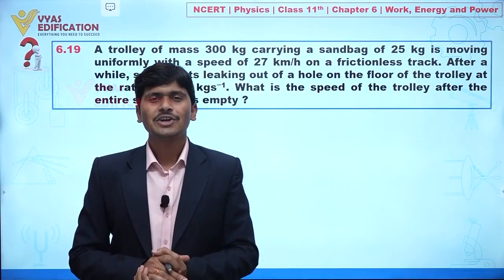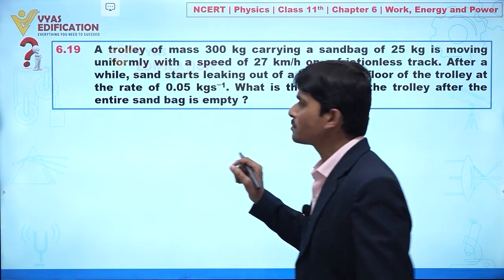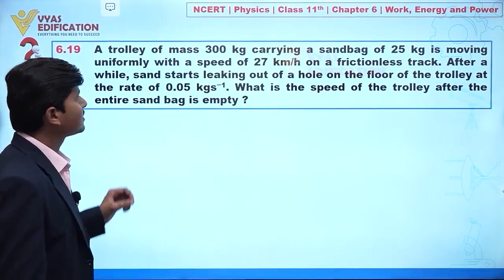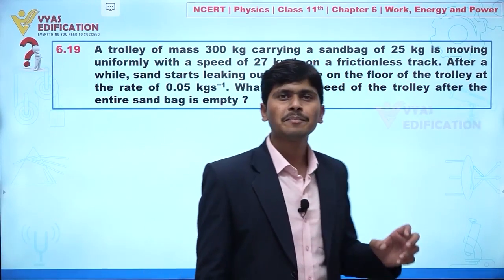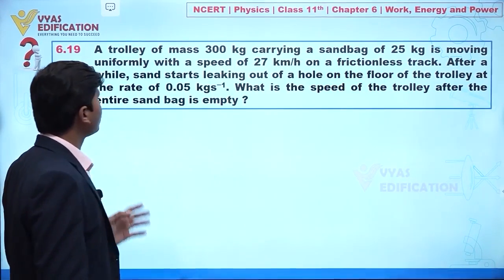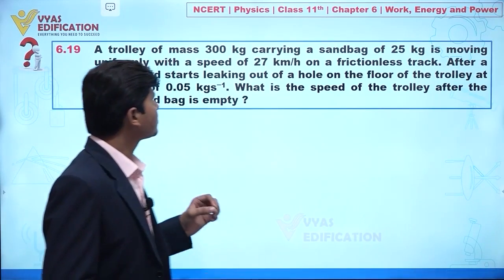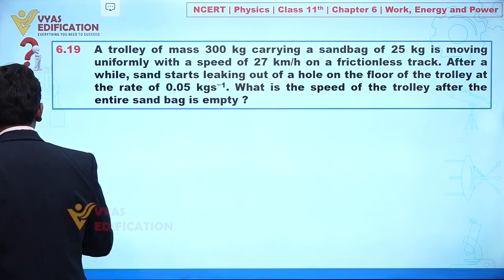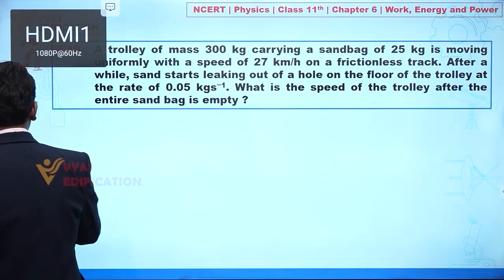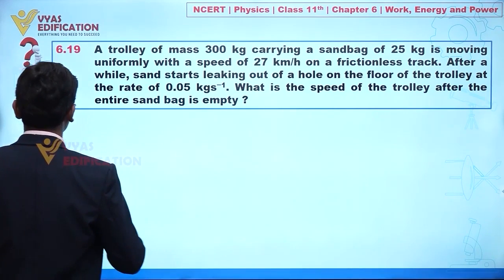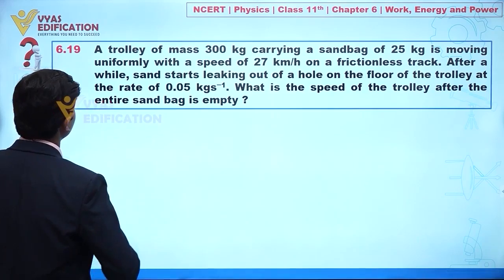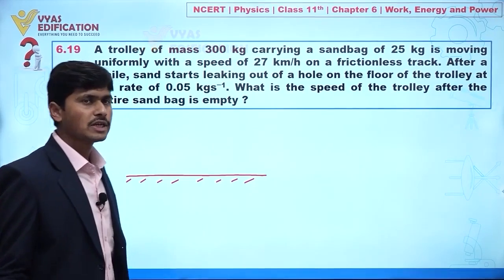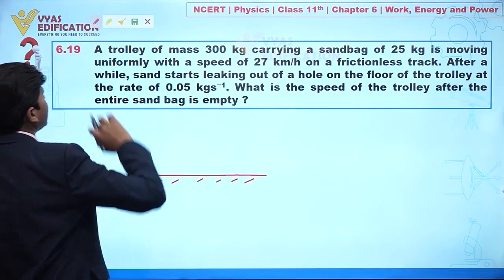Now students, we are going to discuss question number 6.19. In this question, a trolley of mass 300 kg carrying a sandbag of 25 kg is moving uniformly with a speed of 27 km per hour on a frictionless track. So let's suppose we have a situation like this. Let's suppose this is the ground, and this is a frictionless surface. And we have a trolley.